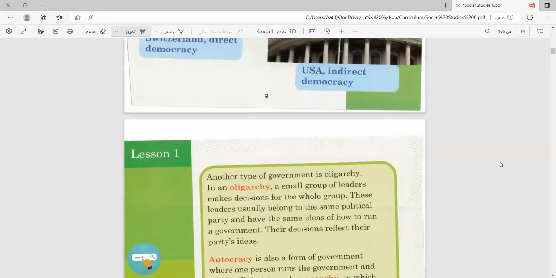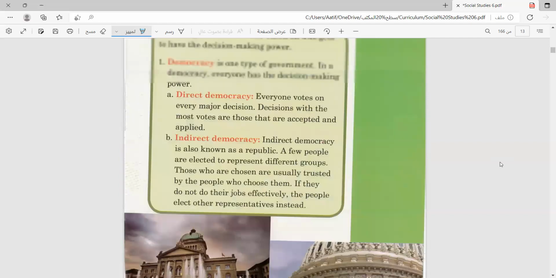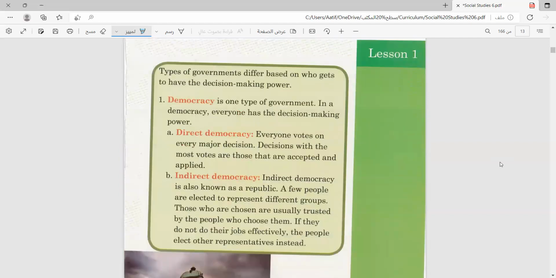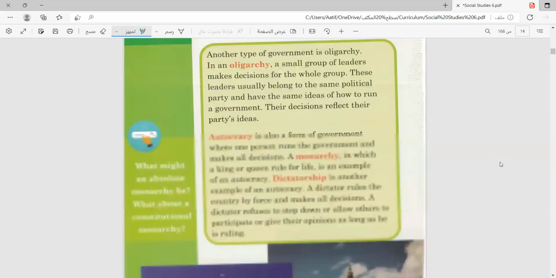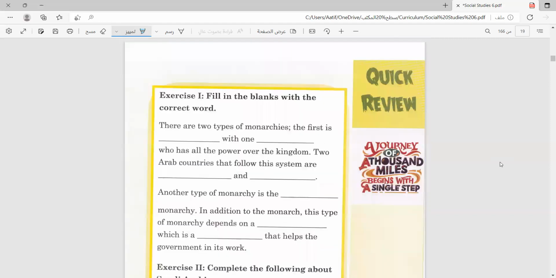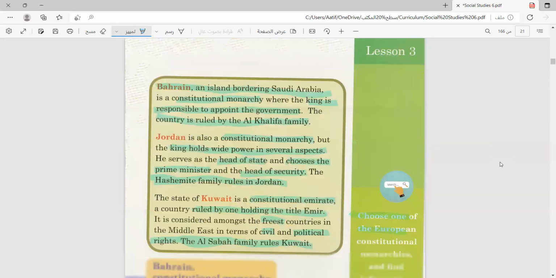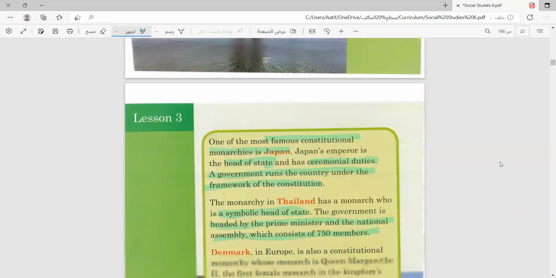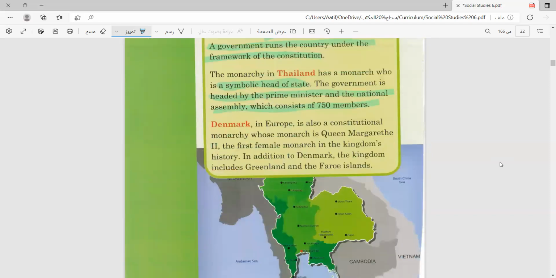It's a mix between oligarchy and indirect democracy, because there are few members representing different groups. So it is indirect democracy that the country is run by. If a decision is made, first the 750 members of the National Assembly and the Prime Minister have to vote.